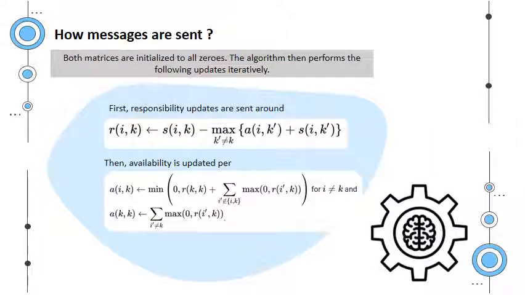How are messages sent? AP iteratively updates two matrices, the responsibility matrix and the availability matrix. The responsibility matrix represents the degree to which a data point is a good candidate to be the exemplar of another data point, while the availability matrix represents the degree to which a data point is available to be the exemplar of another data point. The exemplar is the data point that represents the cluster center.